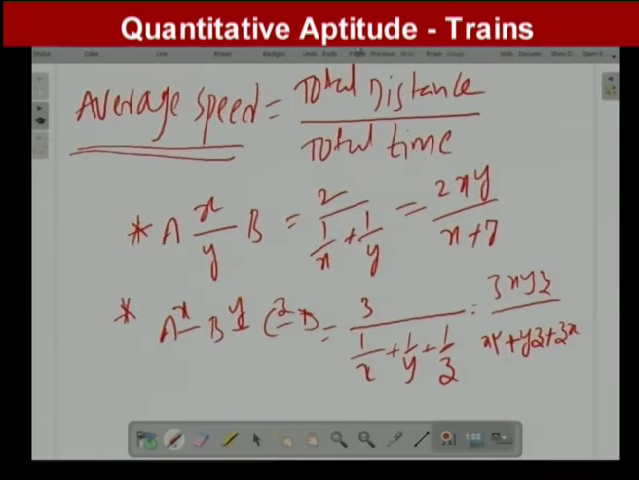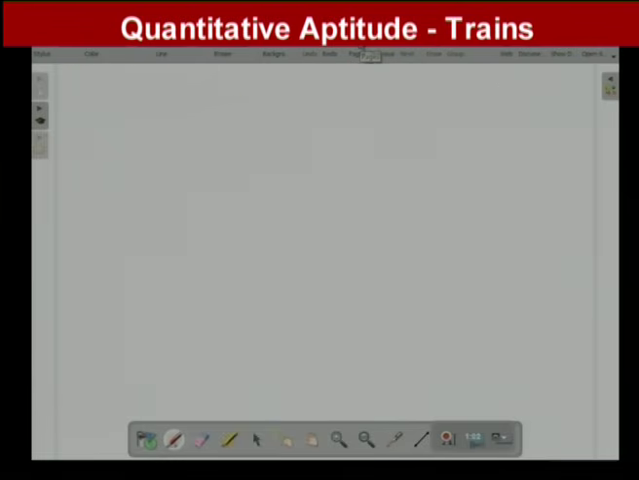And secondly, in general, average speed is equal to total distance travelled by total time taken to cover the distance. So this is one important aspect.